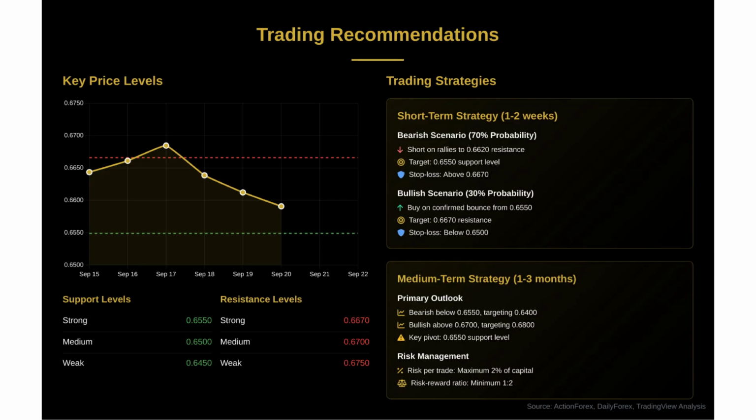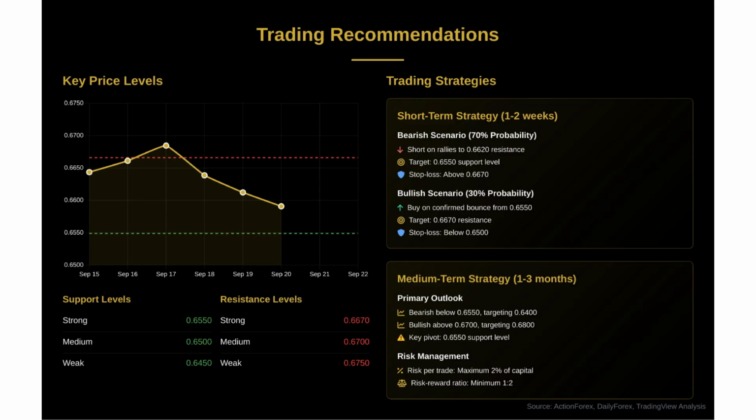Alternatively, there's a 30% probability bullish scenario where traders could buy on a confirmed bounce from 0.6550, targeting 0.6670 resistance, with a stop loss below 0.6500. For the medium term, the strategy depends on the critical 0.6550 level. A break below this level would favor a bearish outlook targeting 0.6400, while a hold above 0.6550 could present buying opportunities for a move back towards 0.6800. Risk management is crucial.